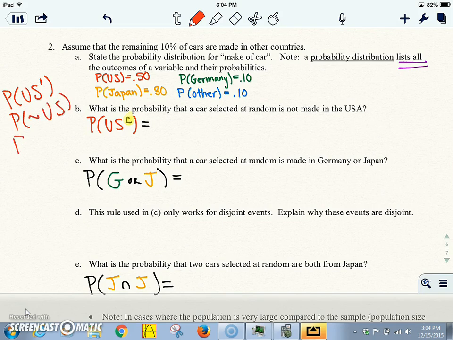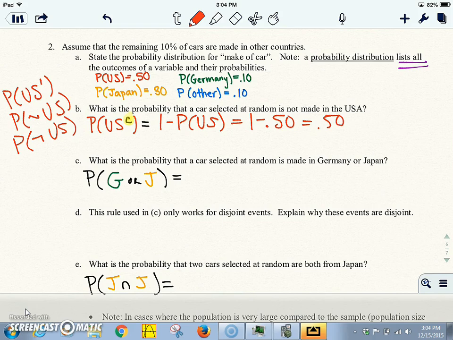And you may even see it written other ways. All of those mean complement or not US. And then we have a formula that says the complement is 1 minus the probability of it actually happening, which is going to be 1 minus 0.50 or 0.50, 50% chance.